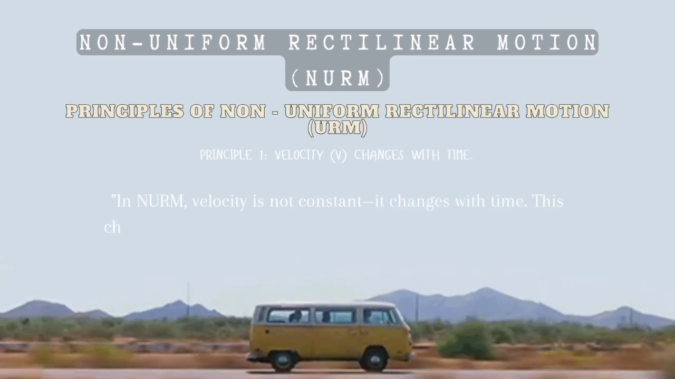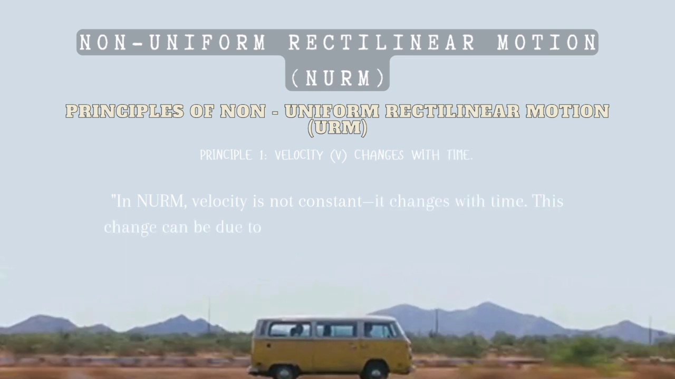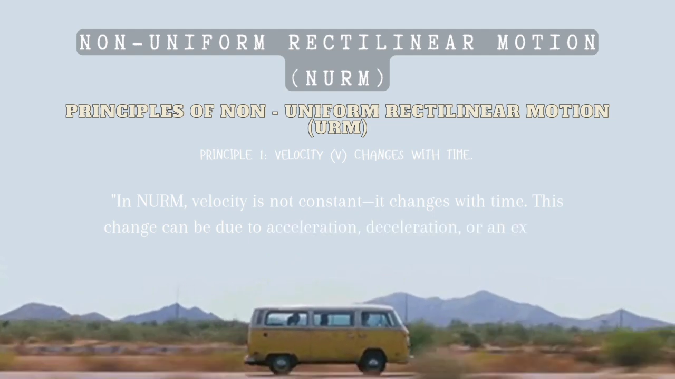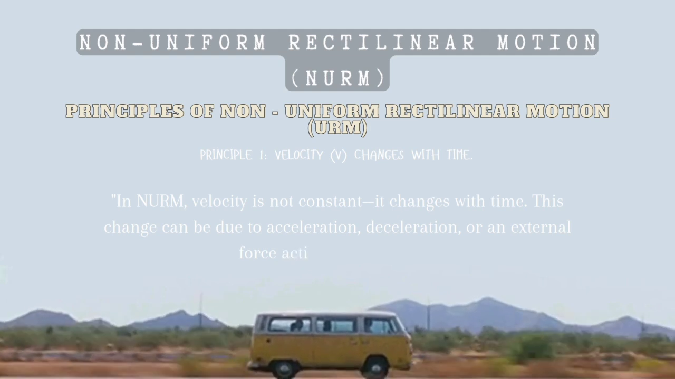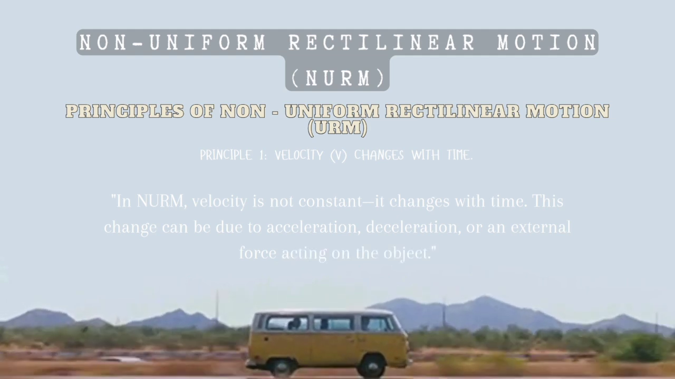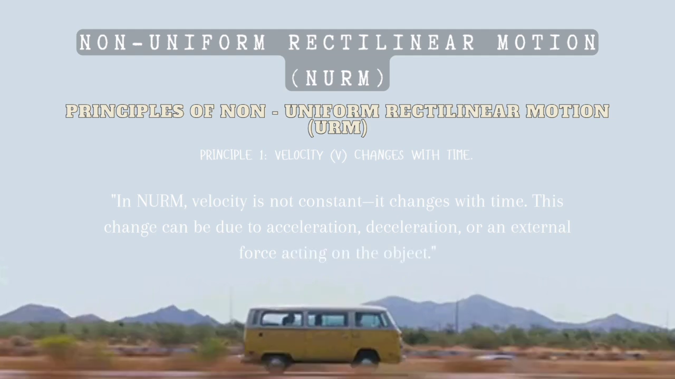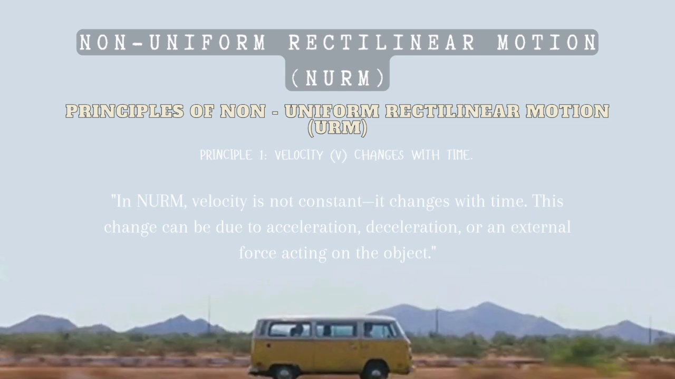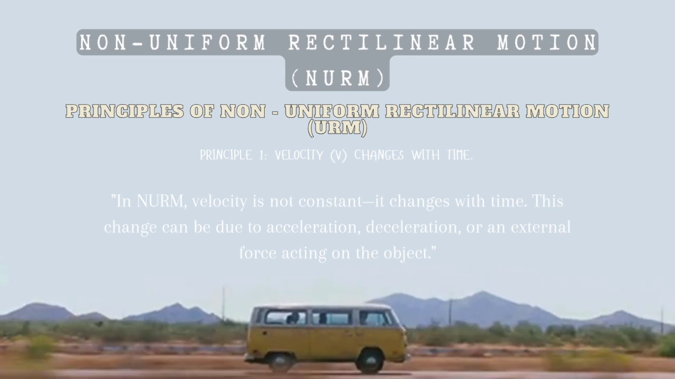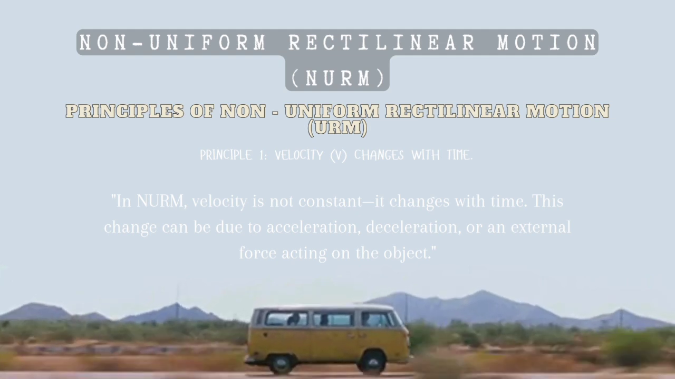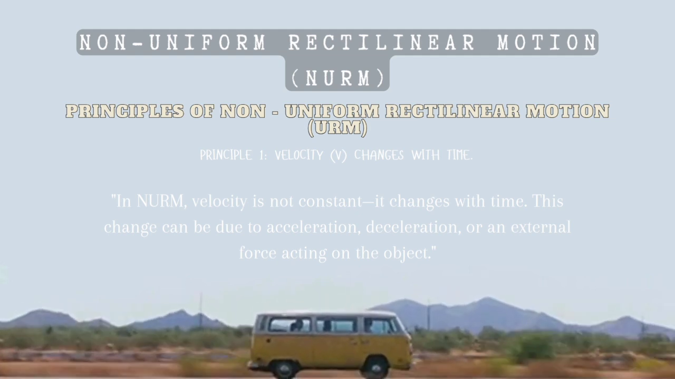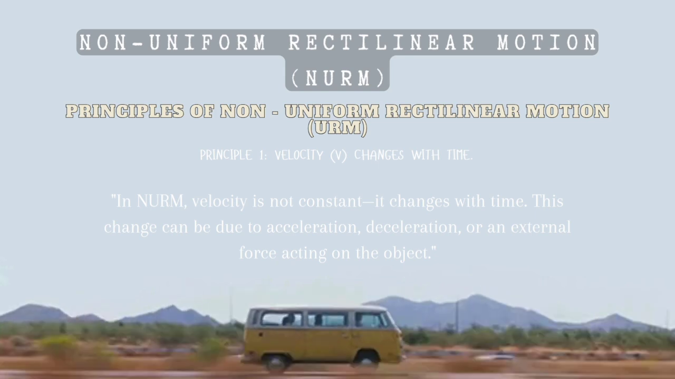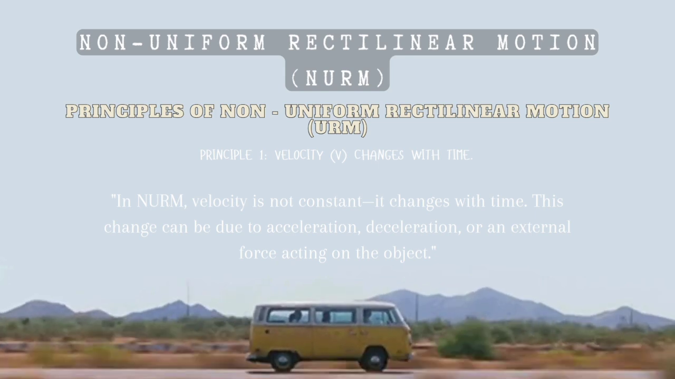So let's break down the key principles of non-uniform rectilinear motion. Principle 1: the velocity changes with time. In non-uniform rectilinear motion, velocity is not constant. It changes with time. This change can be due to acceleration, deceleration, or an external force acting on the object.